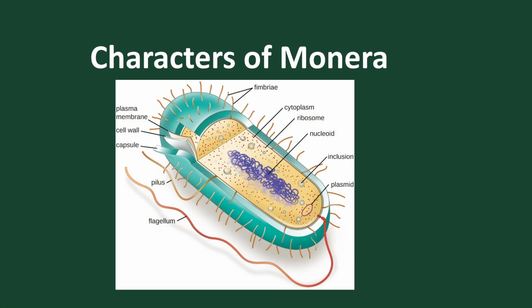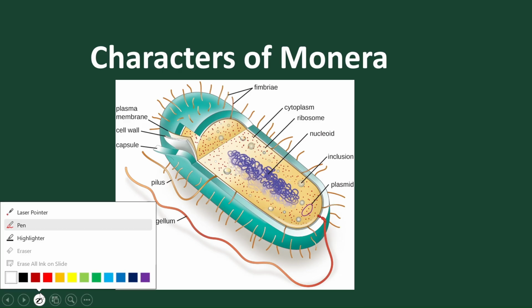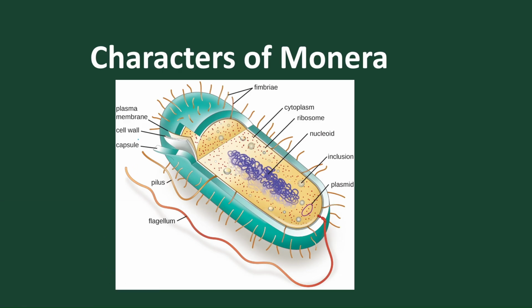Okay, now let's move to the structure. We find the outermost structure, which is the capsule. So the capsule is the outermost structure. Next to the capsule we find the cell wall, and next to the cell wall we find the cell membrane. So these are the outer boundary, or the outer covering.